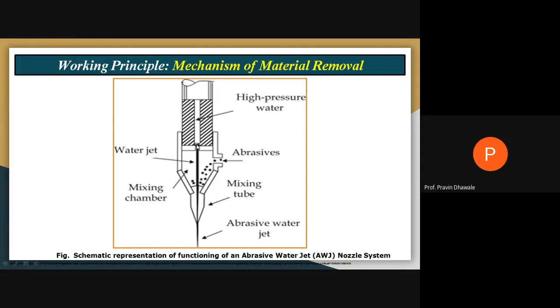It will be coming from this intensifier. High pressure water will be converted into a high pressure jet. So again here we are providing a restricting area. So we are getting a high velocity water jet over here. And that will be mixed with abrasive particles, and they mix in this mixing tube. Means high velocity water jet plus abrasive particles. They are mixed over here, and at the tip of this nozzle, again you are getting a high velocity abrasive water jet. Draw this diagram. Take sufficient time.